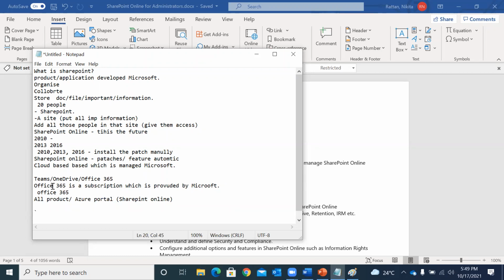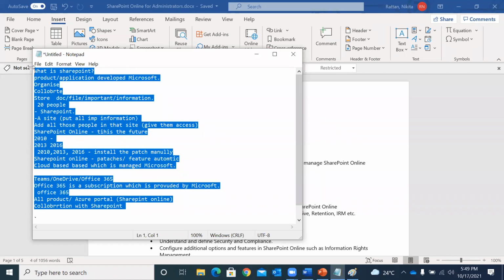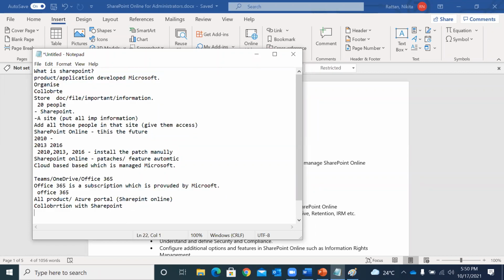When I'm saying that we are going to talk about Microsoft Teams, we are only going to talk about Microsoft Teams in collaboration with your SharePoint, because we have different ways of accessing SharePoint, and Teams is one of them. So this is the brief history. These are the topics. This is the understanding. And of course, with all these things, we are also going to talk about security and compliance, which is of course in collaboration with SharePoint.